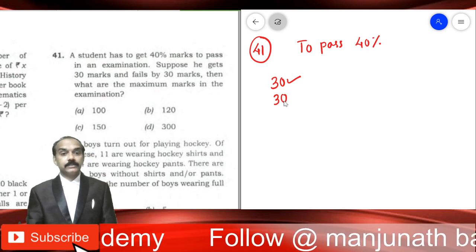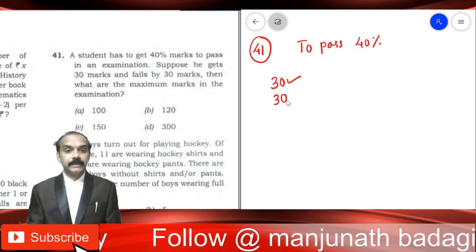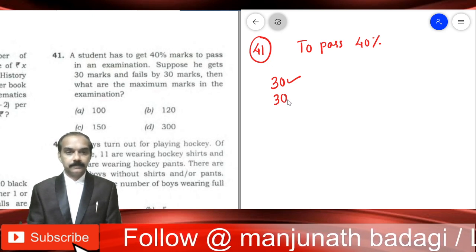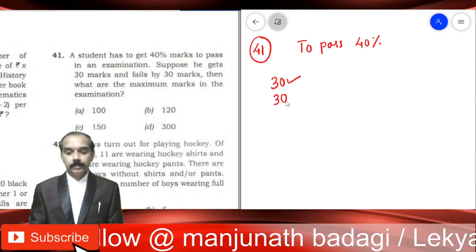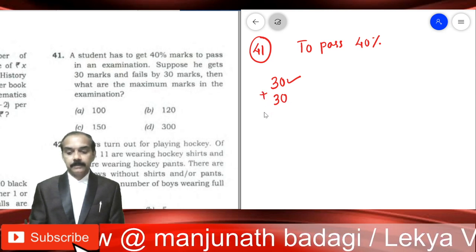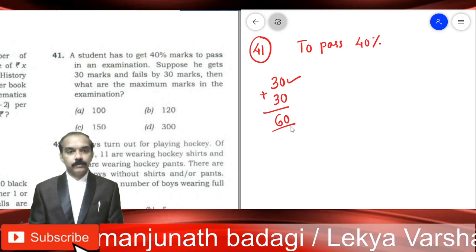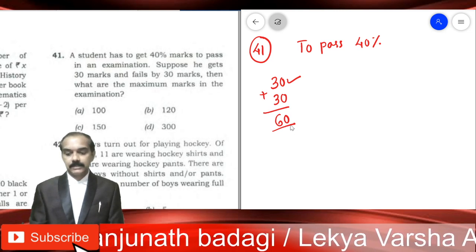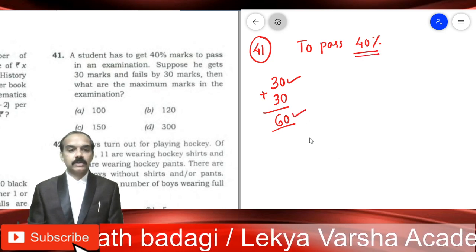That's the meaning. Hypothetical situation. He has not scored 30 more marks and he has not passed. That is actual. Had he scored 30 more marks, he would have passed. It only means if his total was 60, we can declare that he has passed. Meaning, to pass we want 40%, to pass we want 60 marks.